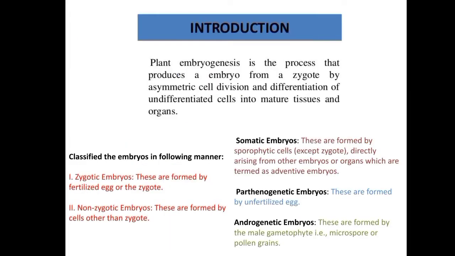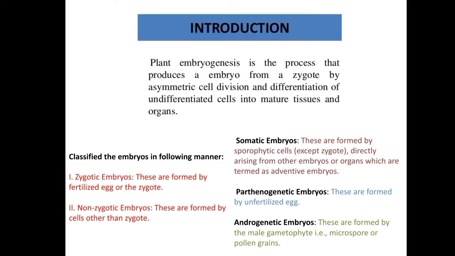Before starting the concept, first we have to understand where this word somatic comes from. Basically, there are two types of cells: germ cells and somatic cells. The germ cells produce only the gametes, and they are the only cells that undergo meiosis as well as mitosis.